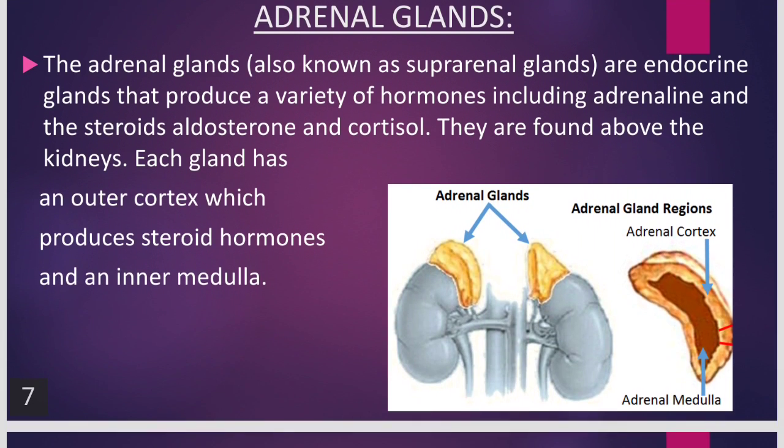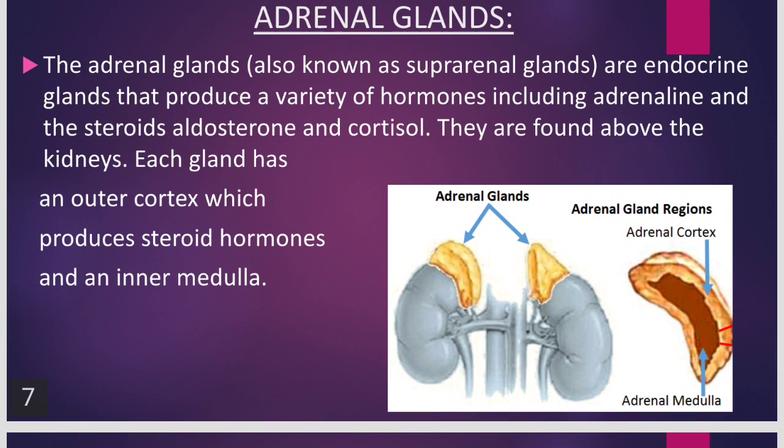Now let us see the adrenal glands. As I told you, adrenal glands are also endocrine glands and they are situated above the kidneys. So they are called suprarenal glands or adrenal glands. They produce a variety of hormones including adrenaline and steroids like aldosterone and cortisol. Again, they play a very important role. If you take a section of the adrenal gland, you can see the outer adrenal cortex and the inner adrenal medulla. They secrete the adrenaline and also the steroids.